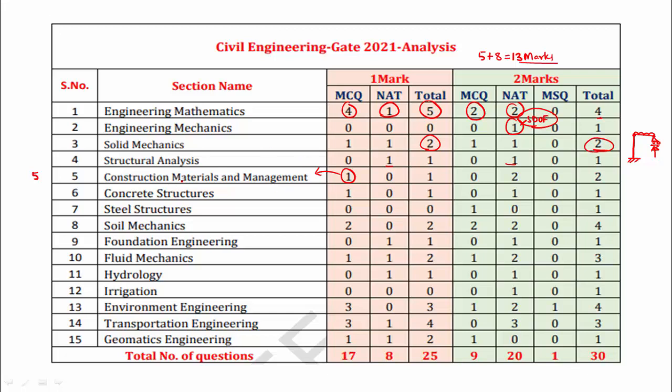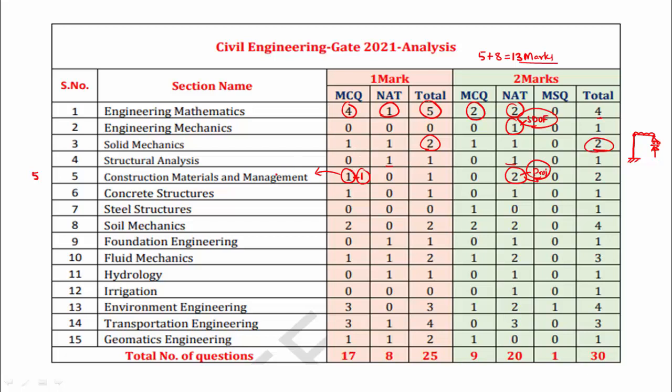Another question is on project completion time, so the critical path method, and one more is related to investment. I think one more 1-mark question we got is related to bids.